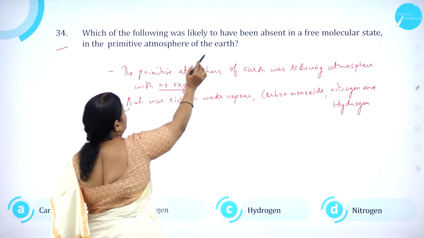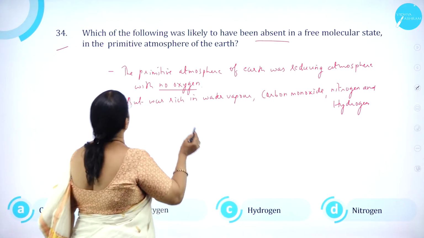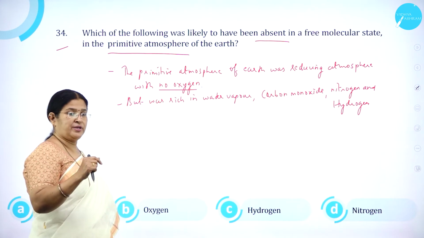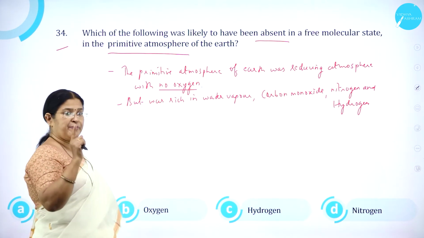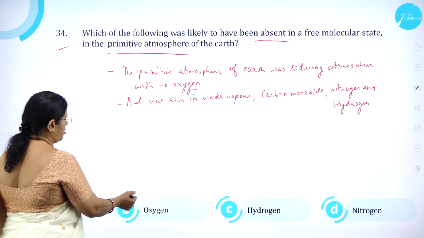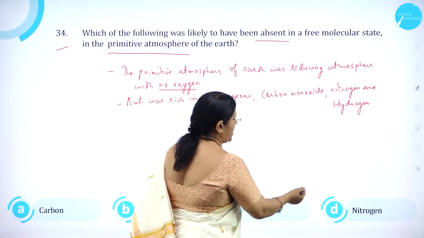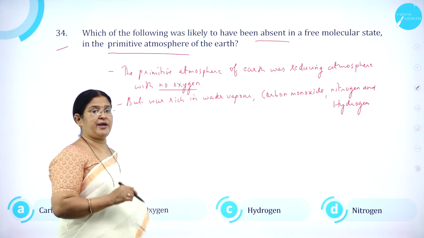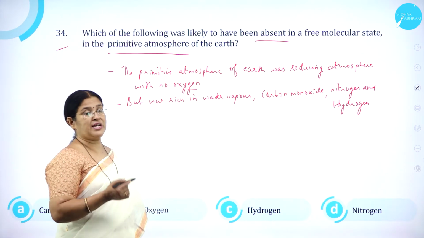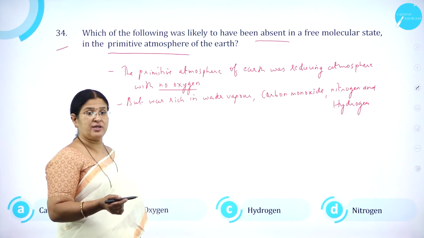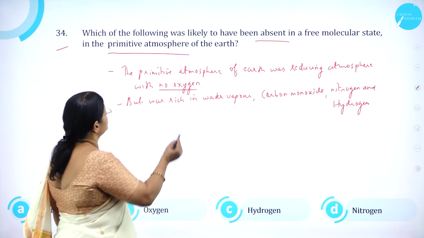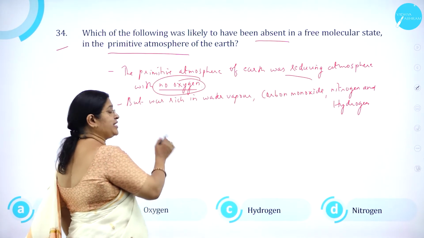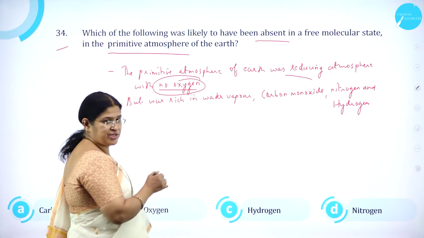Which of the following was likely to have been absent in a free molecular state in the primitive atmosphere of the Earth? Primitive atmosphere means the first atmosphere that was formed, also called the prebiotic atmosphere. Option A, carbon. Option B, oxygen. Option C, hydrogen. And option D, nitrogen. As we all know, the primitive atmosphere was a reducing atmosphere with no oxygen or less oxygen. Now it is an oxidizing atmosphere where we have more oxygen. The primitive atmosphere of Earth was a reducing atmosphere with no oxygen, but it was rich in water vapor, carbon monoxide, nitrogen and hydrogen.